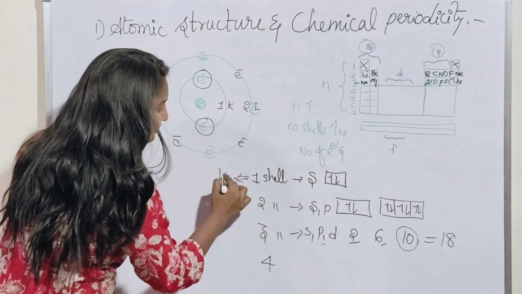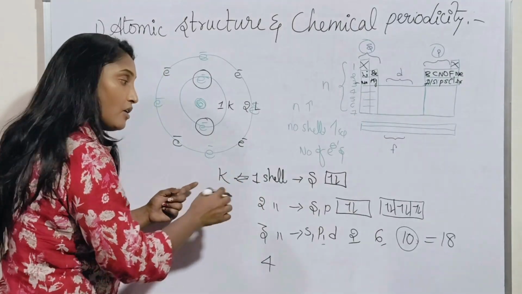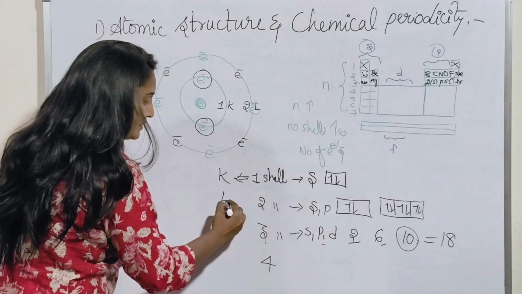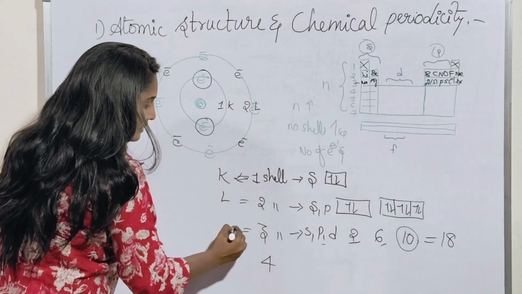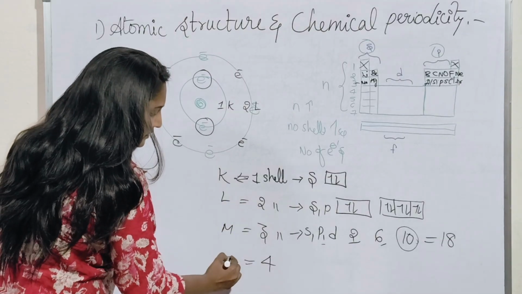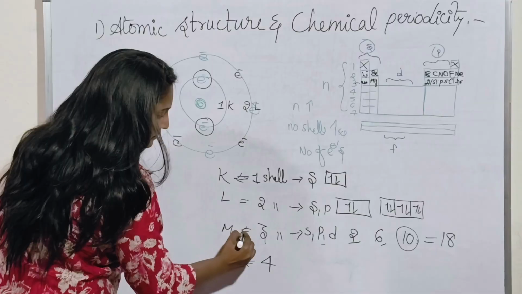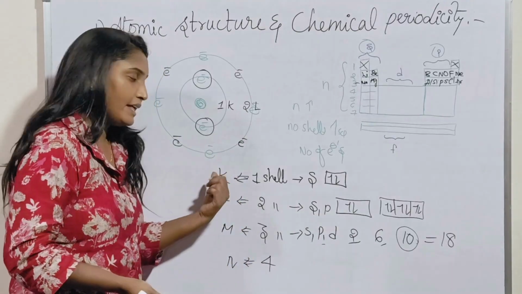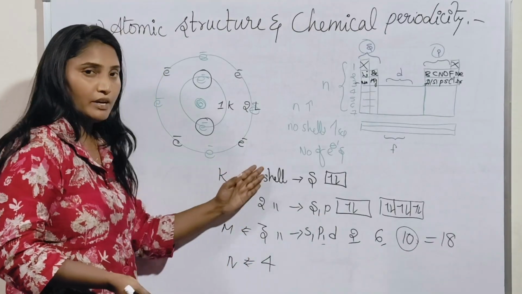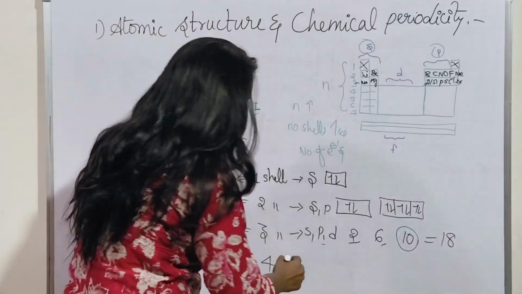If you check, the first shell we can denote like K or 1, no problem. L, M, N, all these are the same. Okay, you can denote it like K, L, M, N or 1, 2, 3, 4. Any other way you can call it, no problem.